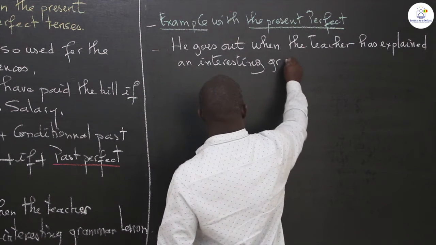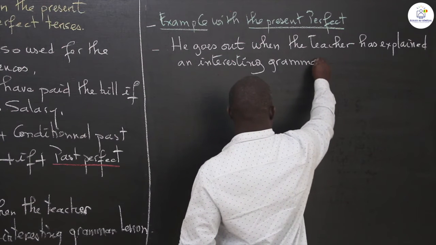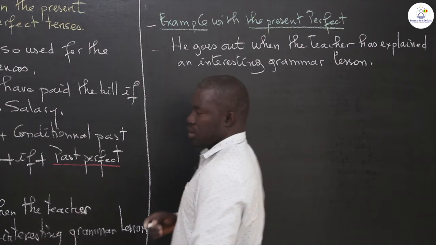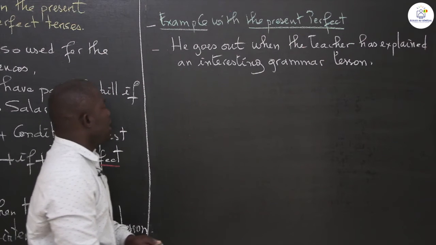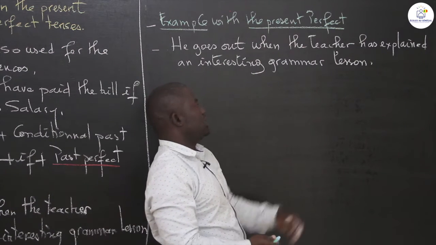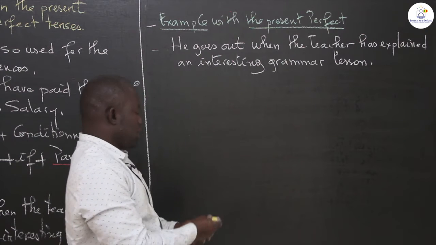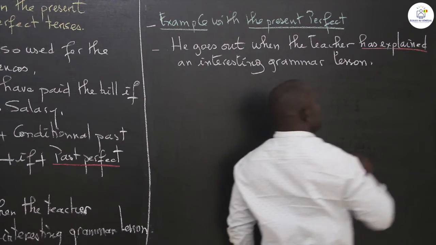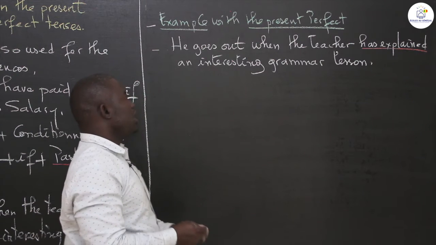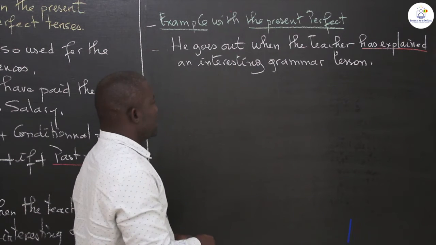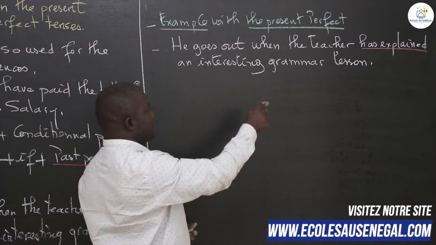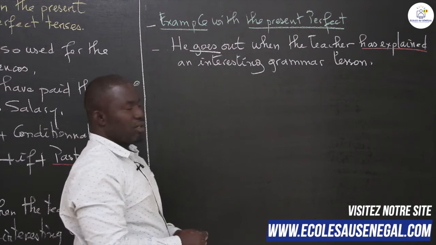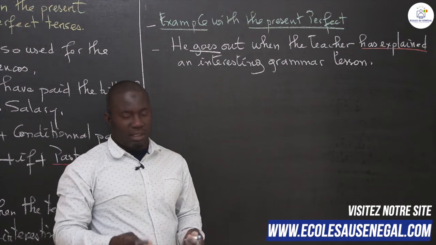He goes out when the teacher has explained an interesting grammar lesson. Has explained: present perfect. Present perfect is used to express an action which started in the past and continues in the present. This is how to use the present perfect tense.